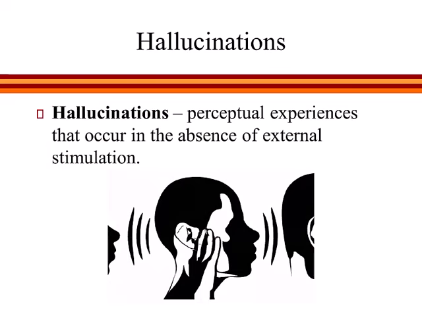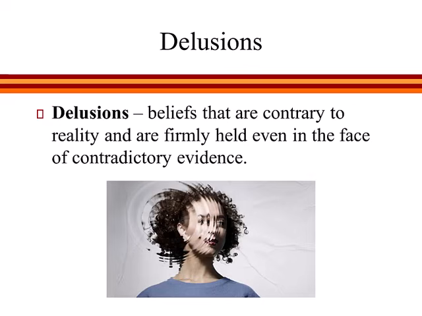First, hallucinations are perceptual experiences that occur in the absence of external stimulation. That is, the person might hear voices that aren't really there, or see things that aren't really present. In schizophrenia, the most common form of hallucinations is auditory, usually in the form of hearing voices, but hallucinations can present with any of the five senses. Whereas hallucinations involve false perceptual experiences, delusions involve false cognitive beliefs. Delusions are beliefs that are contrary to reality and are firmly held even in the face of contradictory evidence. This is more than simply being mistaken.